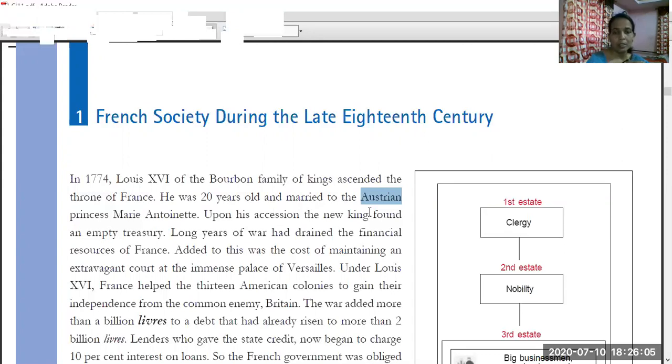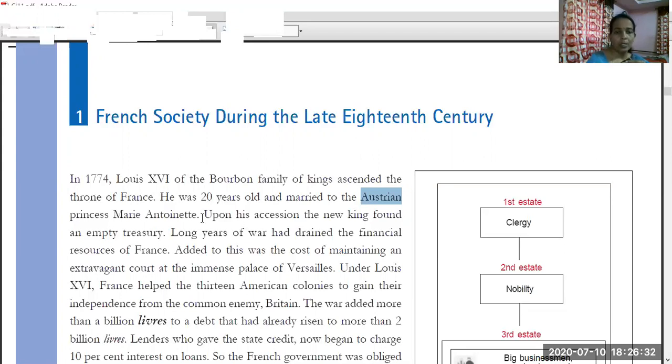They think it is Australia. It is not Australia. It is Austria. Austria is in Europe, a country neighboring France. So I think you have clarity about Austria and Australia.